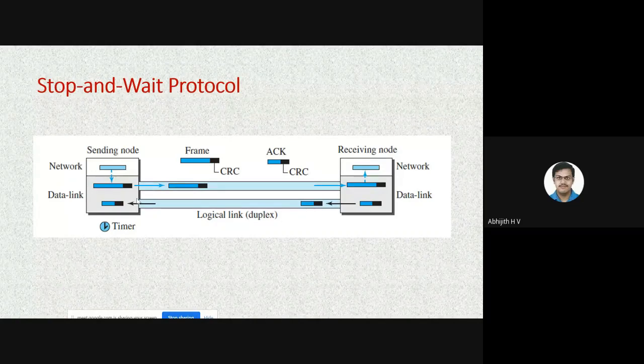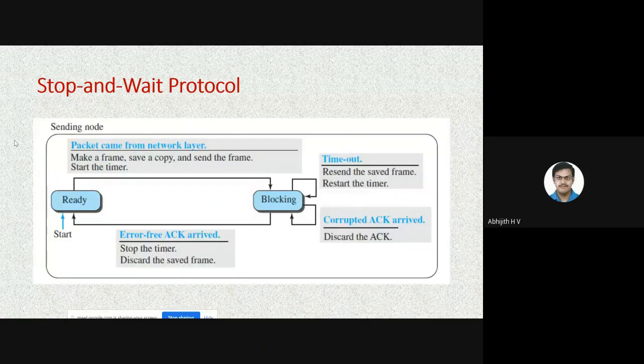To retransmit the same data, the data link layer maintains the data in a memory called a buffer. The sender side data link layer adds the data into its buffer. If it gets the acknowledgement, it will discard the data from the buffer. If it doesn't, it will retransmit the data. So this is stop and wait.